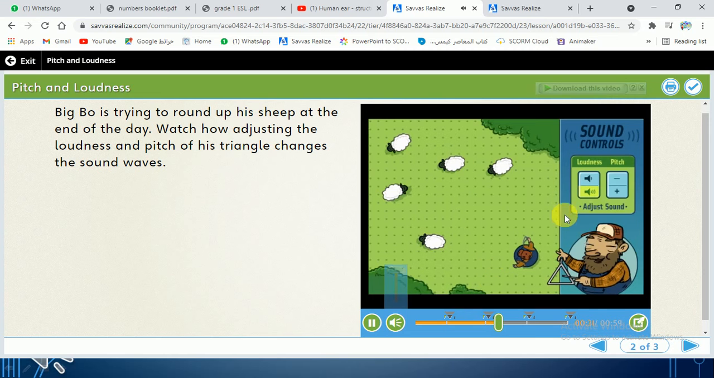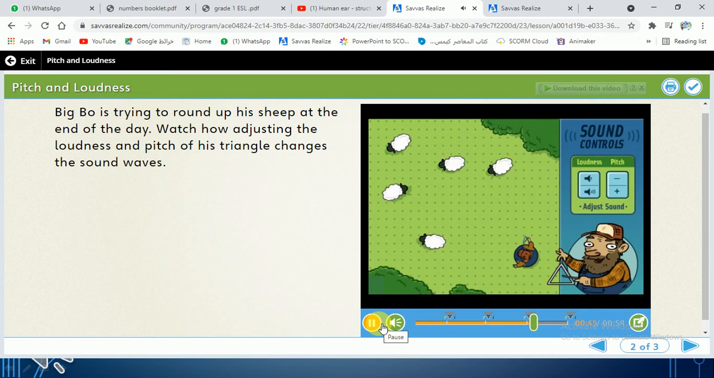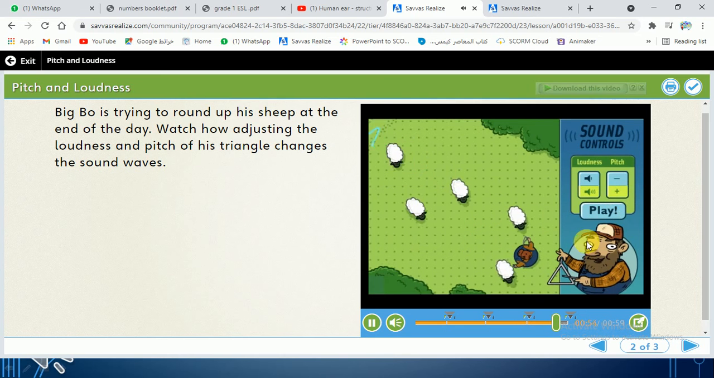We're going to choose higher loudness and lower pitch. Wow, all the sheep hear the sound. Greater loudness and low pitch. Okay, let's try both. Yeah. Higher loudness and higher pitch. All the sheep hear and everyone here too.